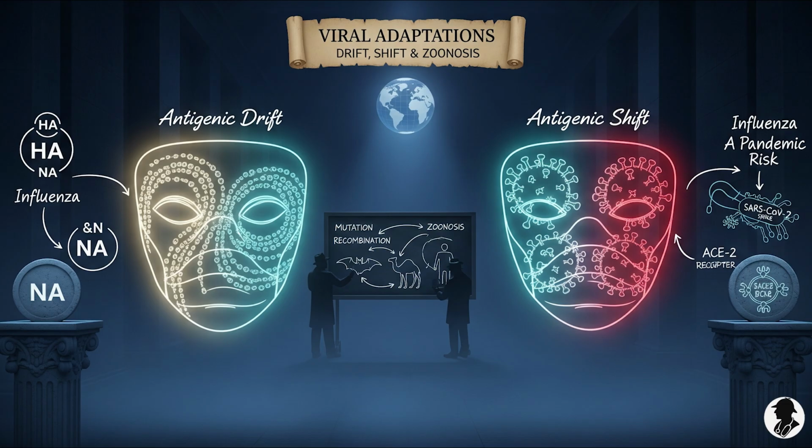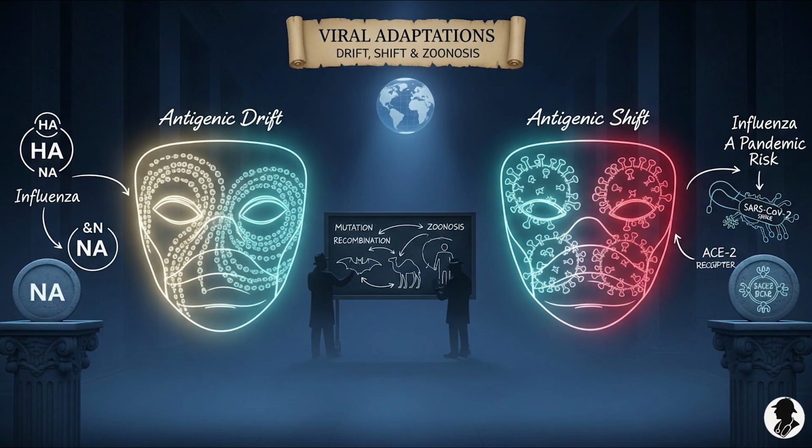It's not just a minor tweak. The whole identity changes overnight. The virus becomes almost unrecognizable to an immune system primed for the old version. That's a huge difference. Drift versus shift. So thinking about drift, those subtle changes. Is it possible for a virus to gain significant functional advantages through drift that aren't immediately obvious just by looking